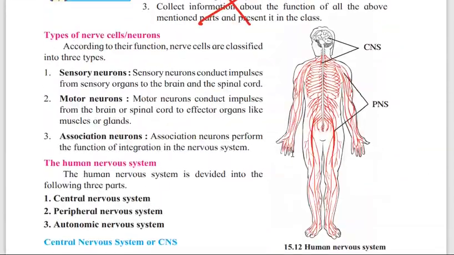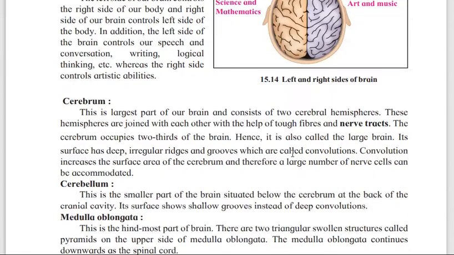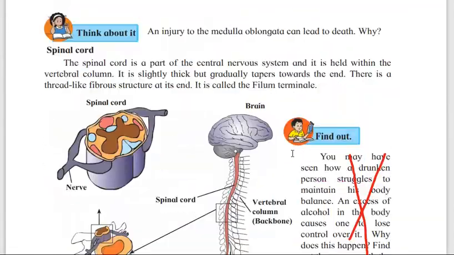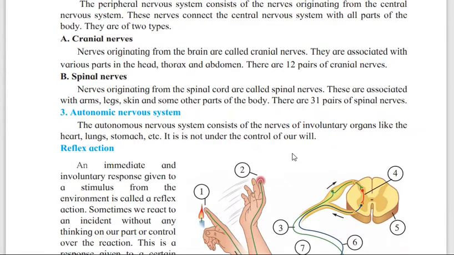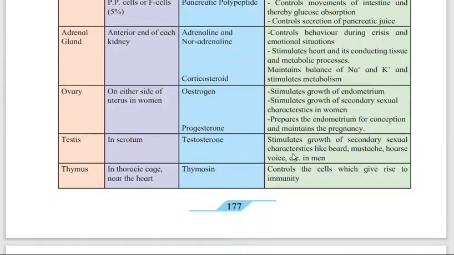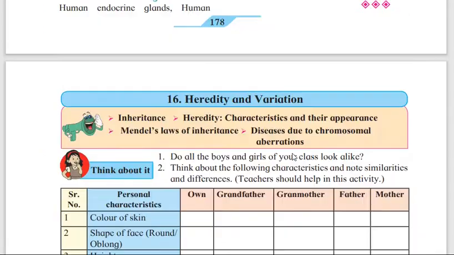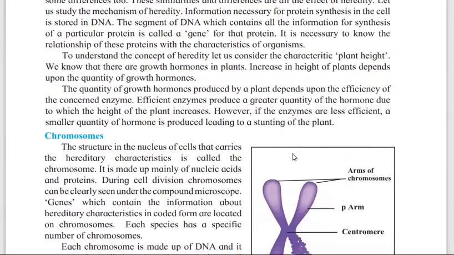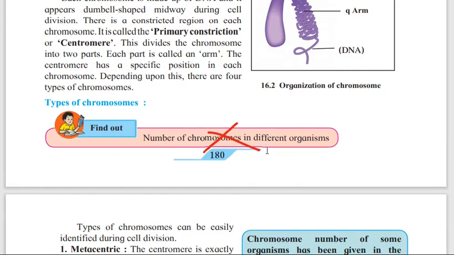Then 172, can you tell. 173 you have to do all. 174 find out is removed. 175 again you have to do all. 176, that's all you have to learn. Now hereditary and variation, page number 16. See here 180, find out number of chromosomes in different organisms. So this also is not there.